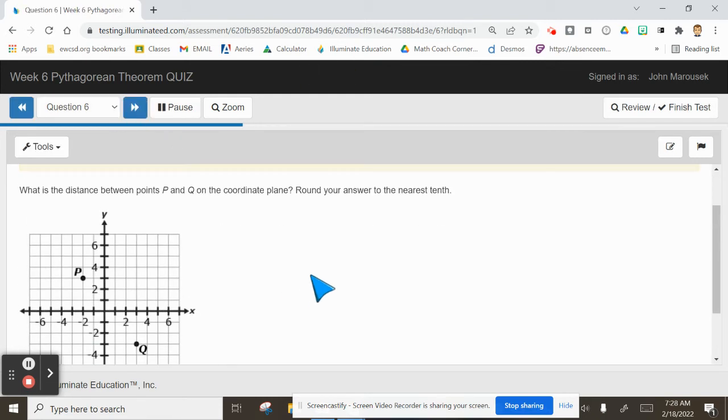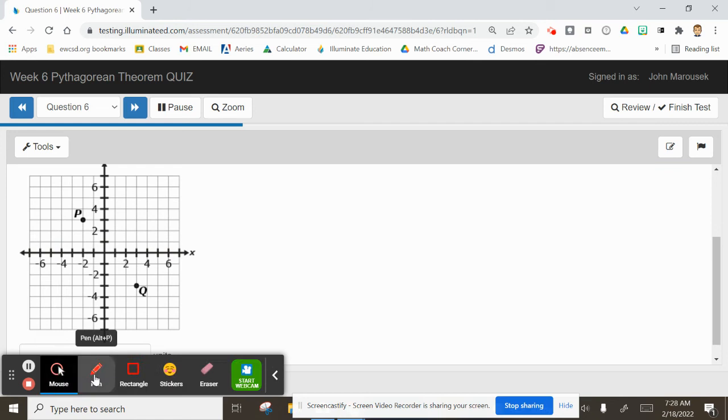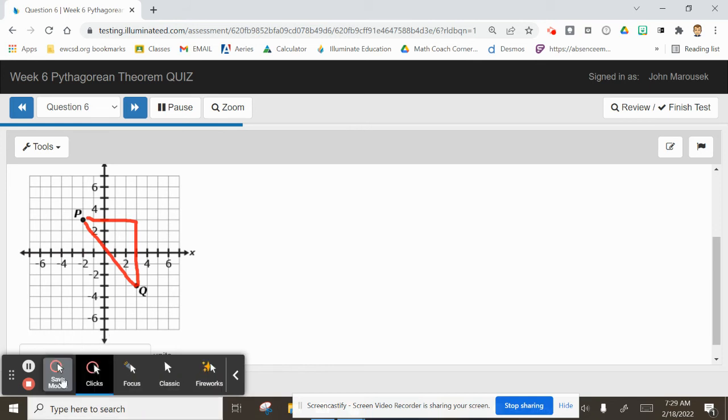All right, now look at this one. It wants the distance between P and Q, round to the nearest tenth. So what are you gonna do here? If you forgot, you have to create your own triangle, right? And then count the spaces here and here. If you wanted to create your triangle here, you could do that as well. Create your own triangle on your graph. If you want to count it on the screen, you can. If you want to plot these points on your graph paper, you can do that as well, okay? Let's clear the screen. All right, let's keep it going.